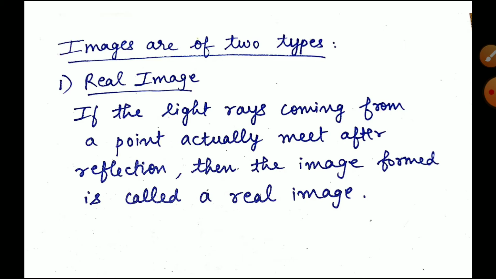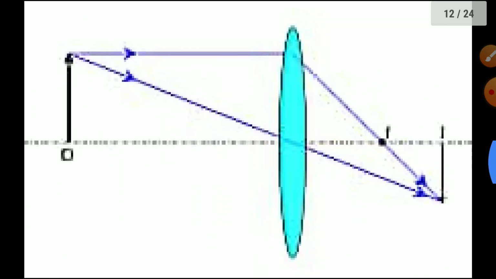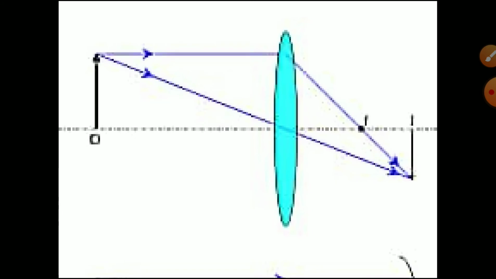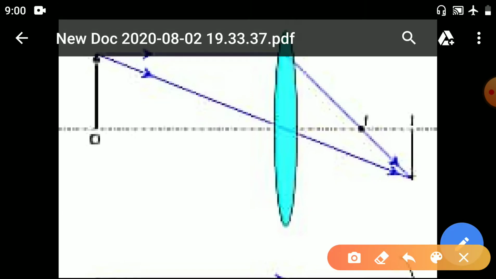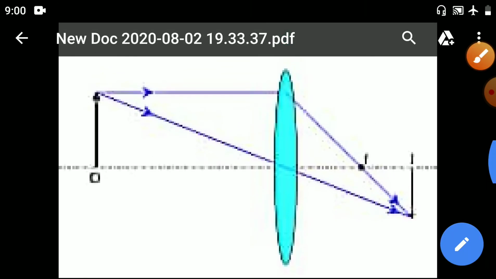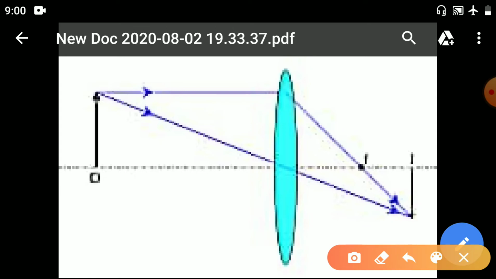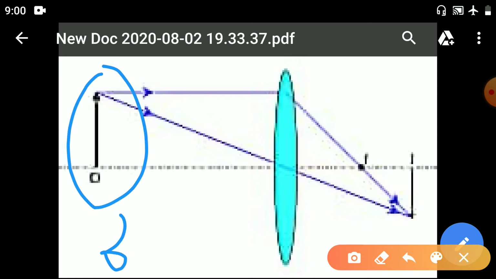If the light rays coming from a point actually meet after reflection, then the image formed is a real image. Here you can see this is the object.